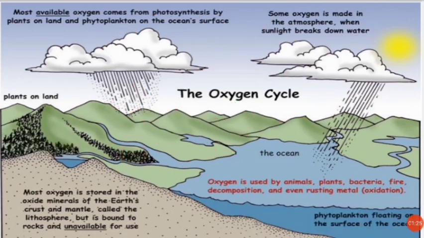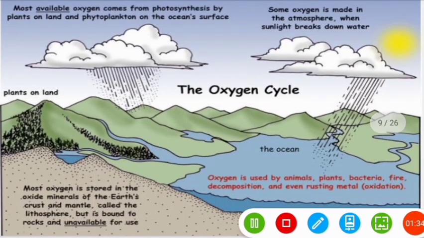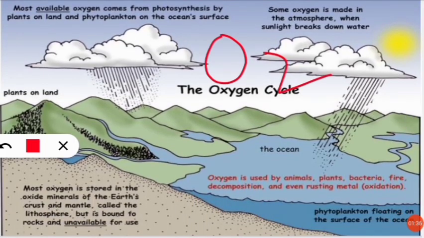So we have learned how oxygen is formed. Next is how oxygen is consumed. So oxygen का use किस तरह होता है? So oxygen is formed in the atmosphere. Now what happens is this oxygen is taken up by the animals, plants, bacteria, and as well as the decomposition organisms. Those who are performing the aerobic decomposition, they are even using this oxygen for their respiration purpose.